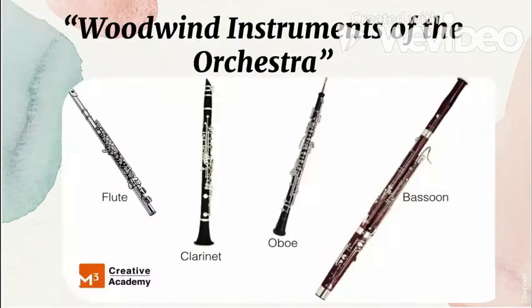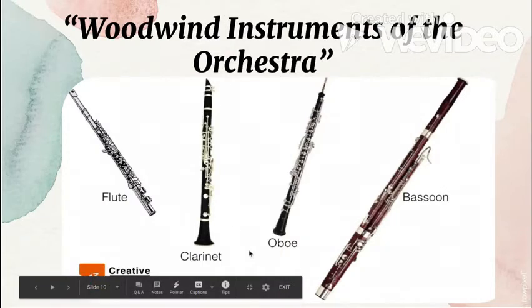That's it. Now let's proceed to the woodwind instruments of the orchestra. For the woodwind instruments, class, they also have different timbre. They have different tunes, different quality of sound. We have the flute, clarinet, oboe, and bassoon. What's a woodwind, class?